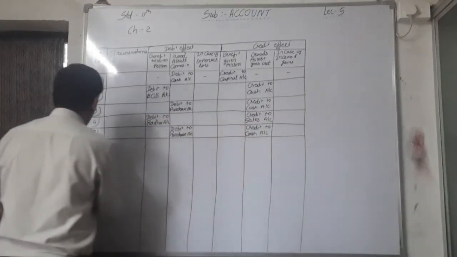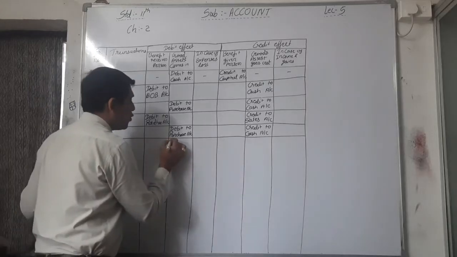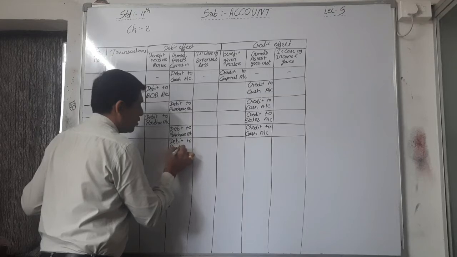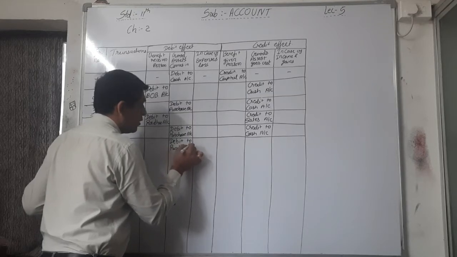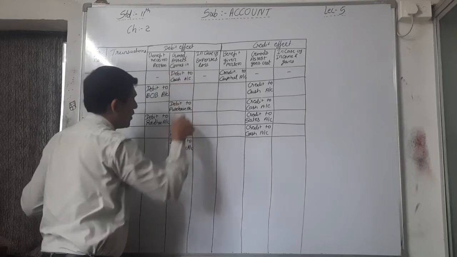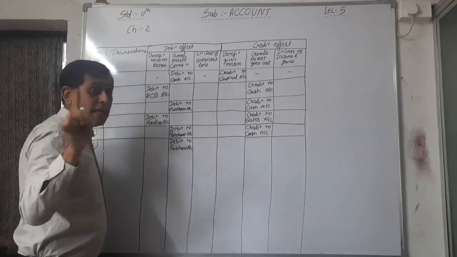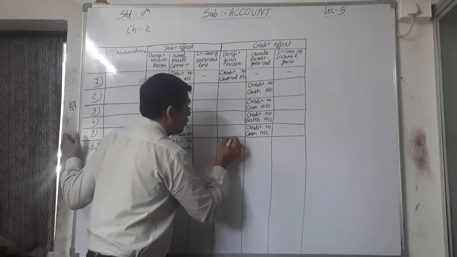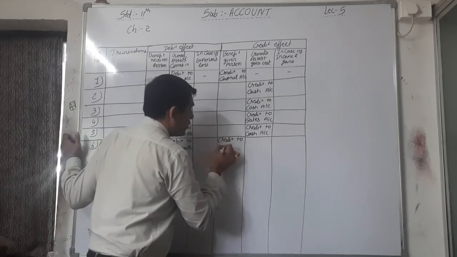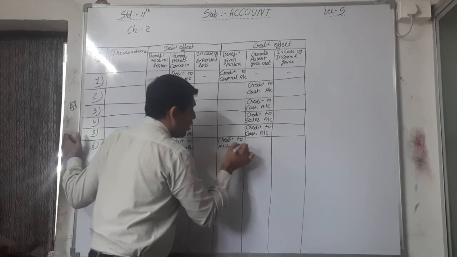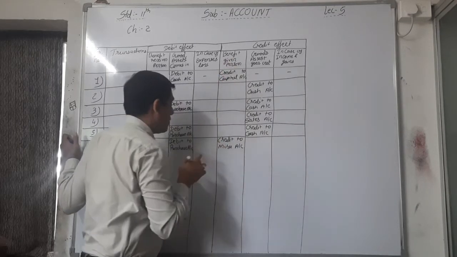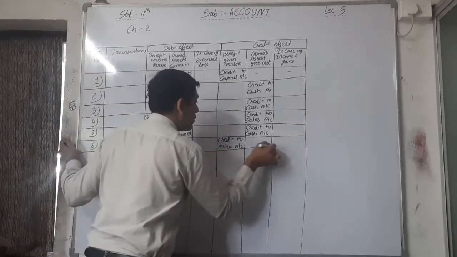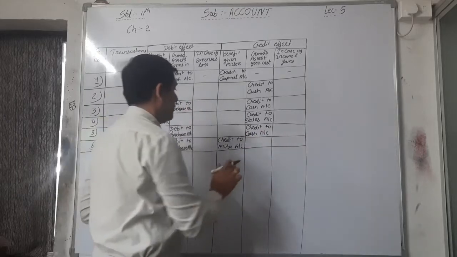Okay, so 6th point, debit to purchase account because goods or assets come into the business, and Mira is the benefit giver. Credit to Mira account because Mira is the benefit giver person. Okay.